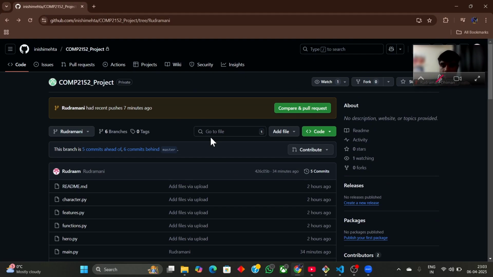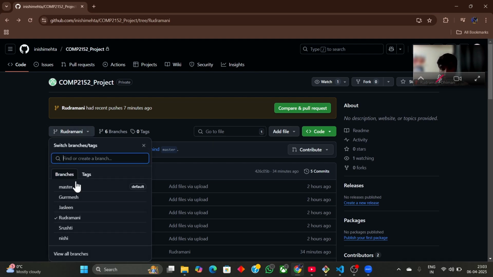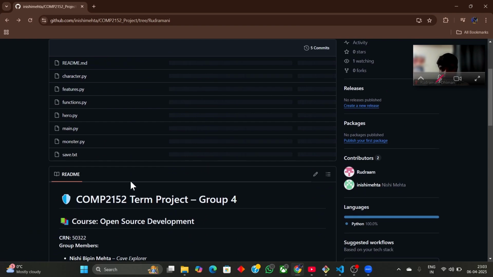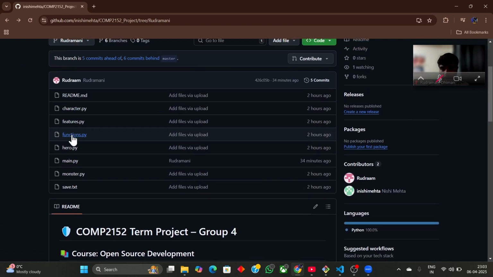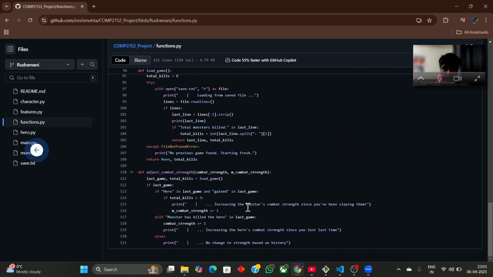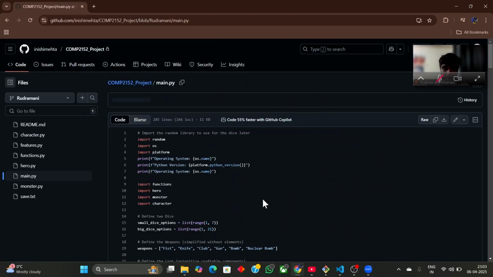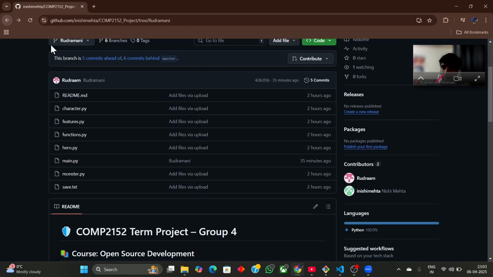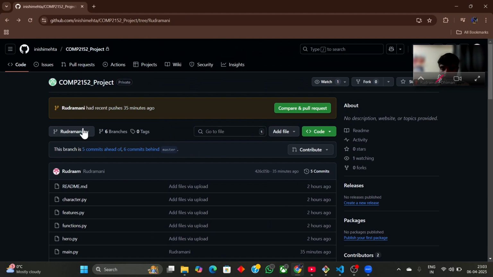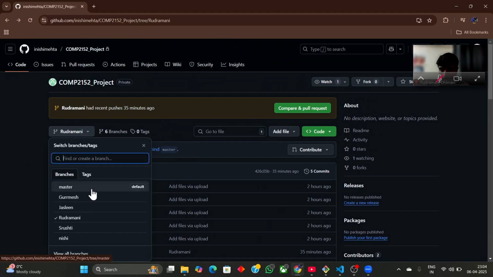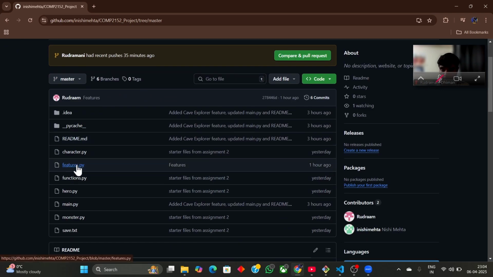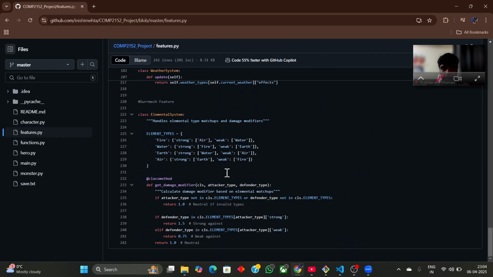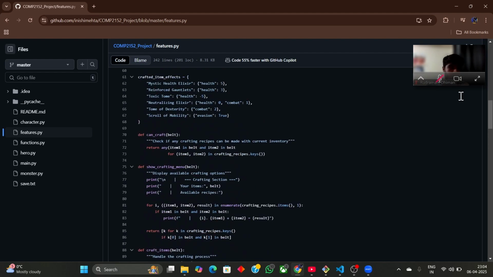I've also pushed everything to my group team's repository. So I have made my name branch over here, Rudramani. I have pushed all of my code through here. I can see all of my functions, my main file where I have implemented all of the features. And in the master, we have pushed each of our features. If I go to master over here, I can see features.py where all of our team members' features are implemented and committed successfully. So this was my part of the COM 2152 project.